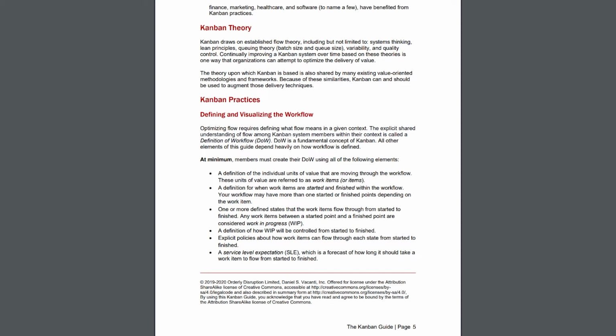One or more defined states that the work items flow through from started to finished. Any work items between a started point and a finished point are considered work in progress, or WIP. A definition of how work in progress will be controlled from started to finished. Explicit policies about how work items can flow through each state from started to finished. A service level expectation, or SLE, which is a forecast of how long it should take a work item to flow from started to finished.